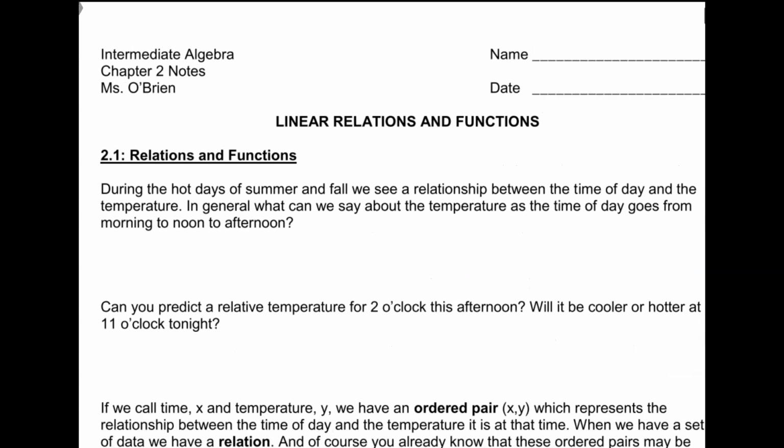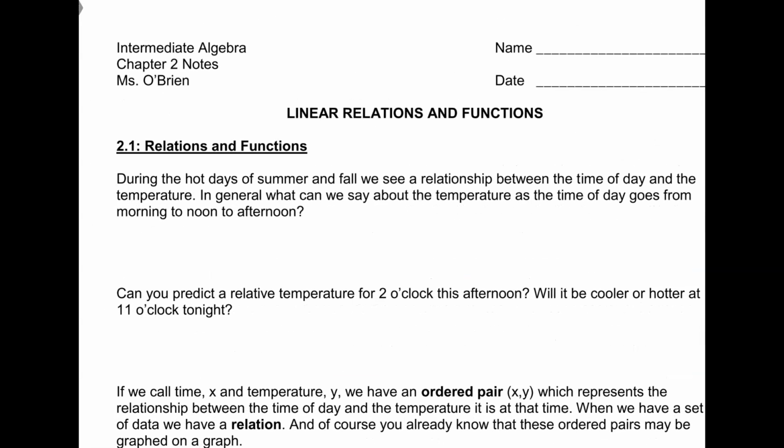So 2.1, relations and functions. This whole chapter is about linear relations and functions. What does it mean to be linear? Straight, because it's a line. So we're talking about lines. Relations, how things are related to each other, and functions, how x depends on y.